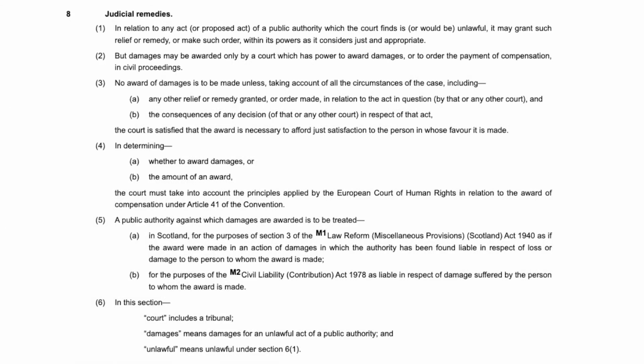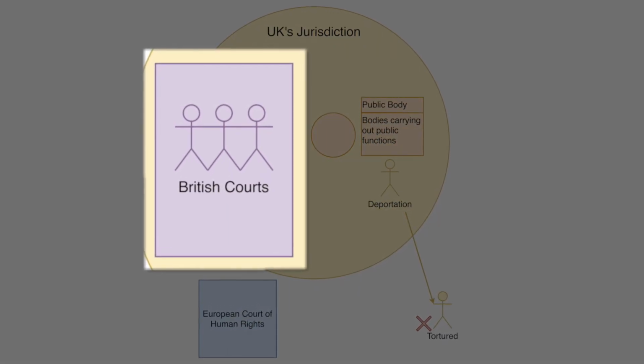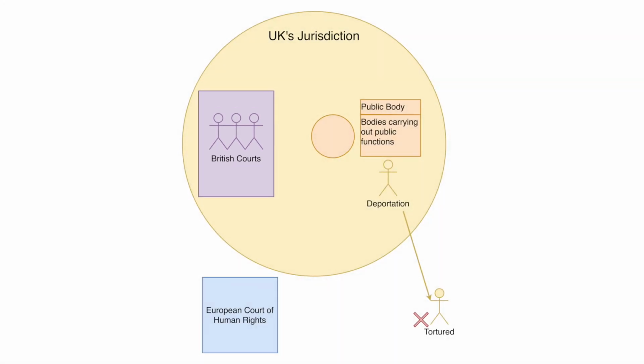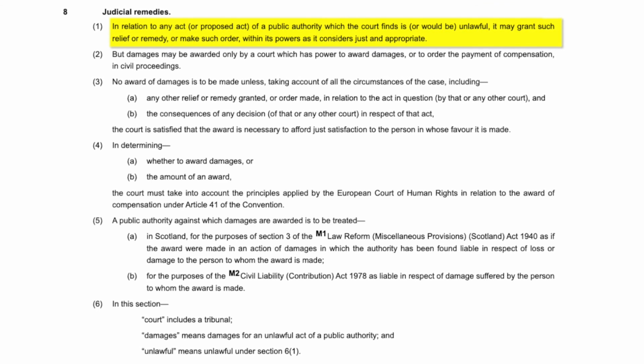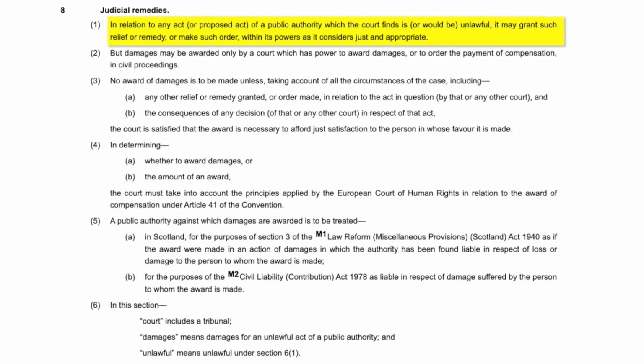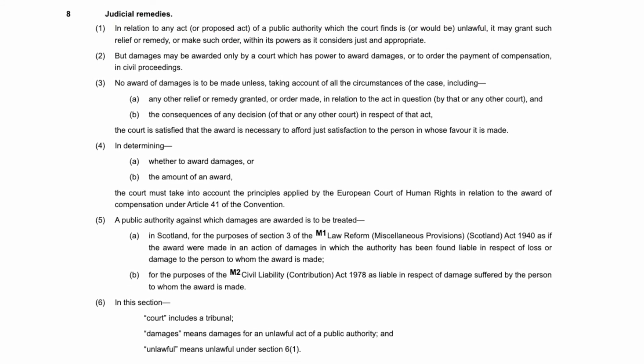Judicial Remedies. Section 8 of the Human Rights Act allows individuals to seek a remedy for any breaches in British courts without the need to go to the European Court of Human Rights. It reads, "In relation to any act or proposed act of a public authority which the court finds is or would be unlawful, it may grant such relief or remedy or make such order within its powers as it considers just and appropriate." Let's have a look at a sample question from the SQE for this topic.